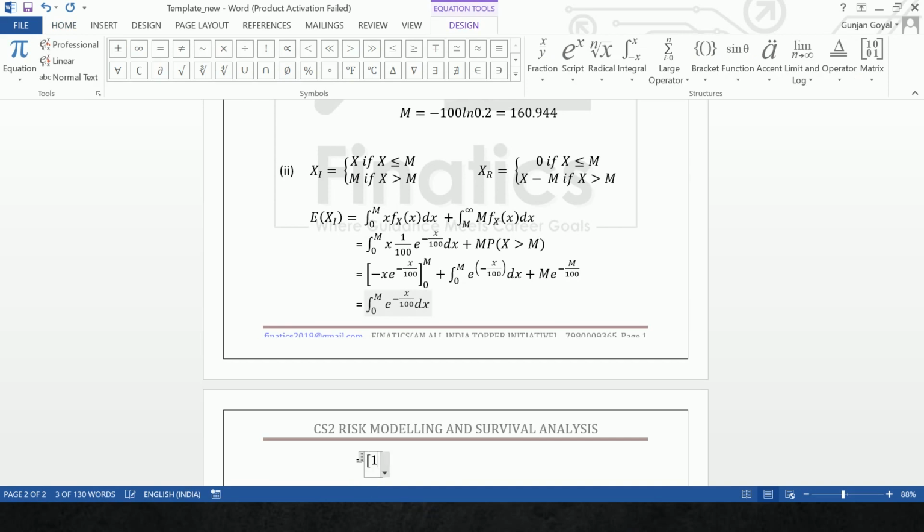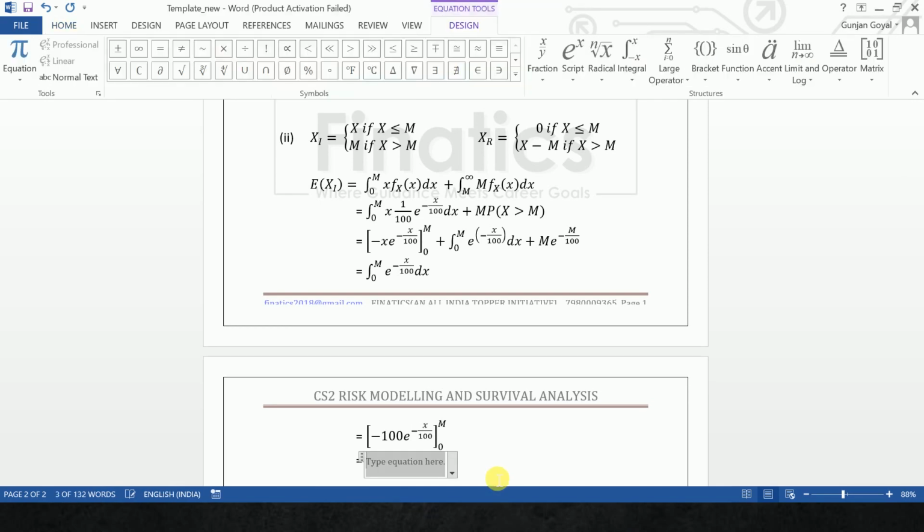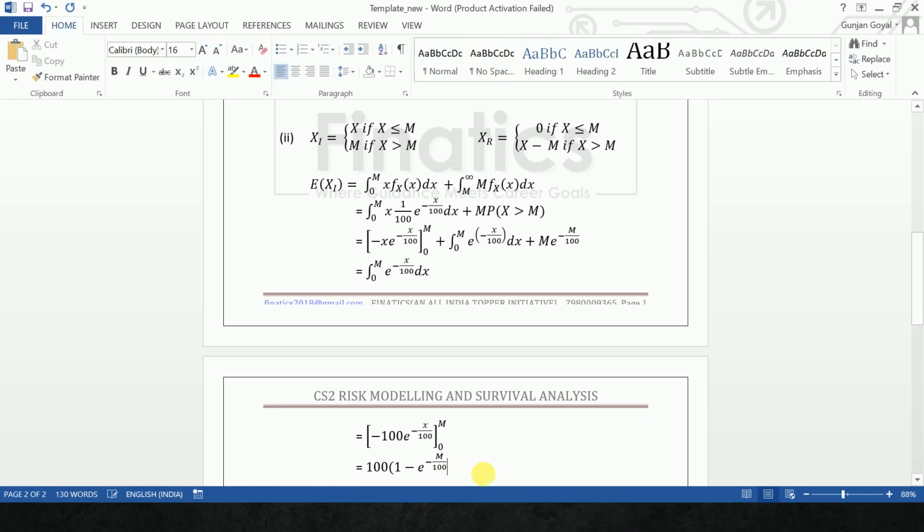Now putting our values, we get minus 100 e to the power minus x by 100, with limits 0 to M. So this becomes 100 times 1 minus e to the power minus M by 100. So this solves this.